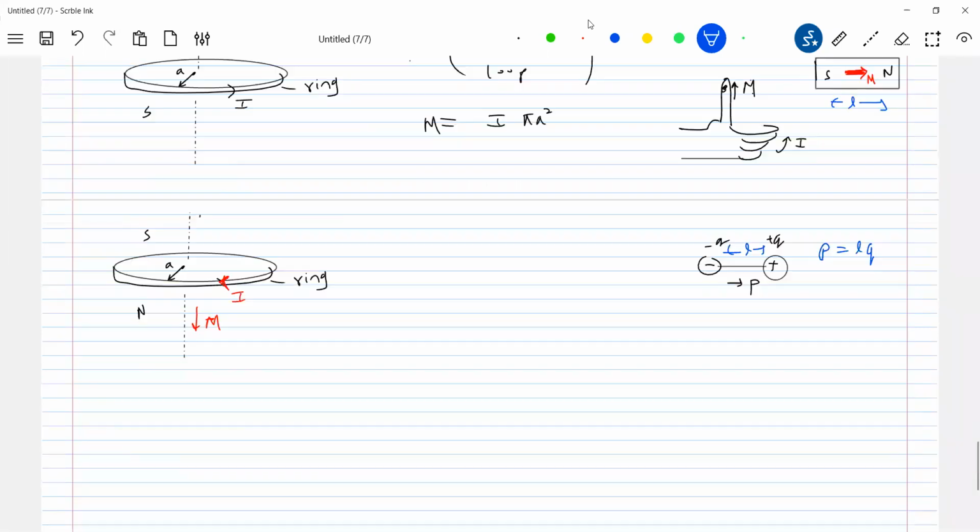Now, for any revolving charged particle, will it have any dipole moment? Because a revolving charged particle, will it produce a magnetic field? A charged particle is revolving in a circular path with a constant speed v. So shall I say current I is flowing?